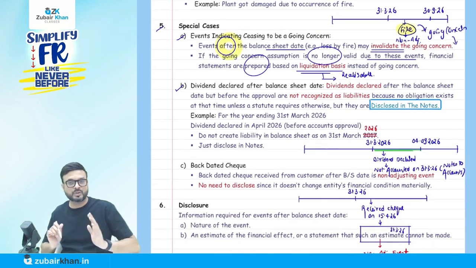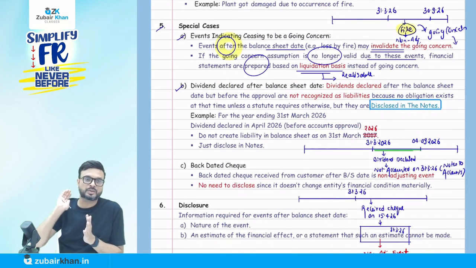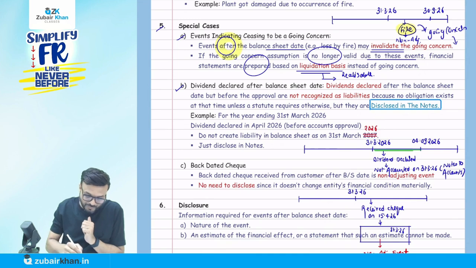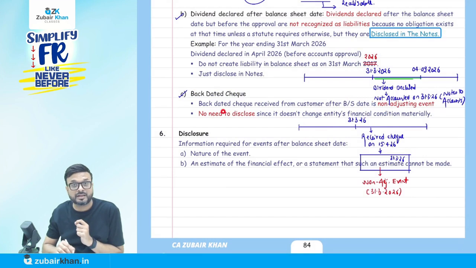So we'll disclose in the notes to accounts that we have declared the dividend. It will be accounted next year, but we disclose it in the notes to accounts because the financial statement is not yet approved that year. Now understand the third point, which is backdated cheque. What it says is that a backdated cheque is received from the customer after the balance sheet date. One correction: in the Rapid G's book the same example is mentioned, but there 2017 is written.